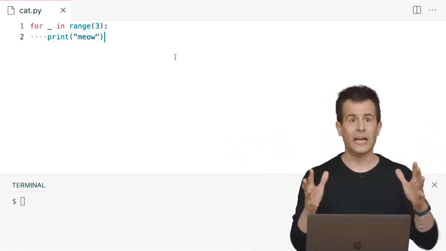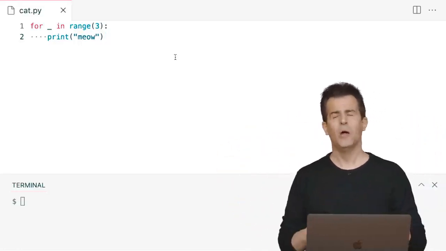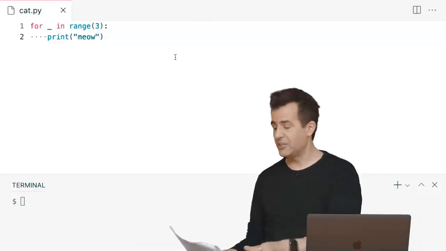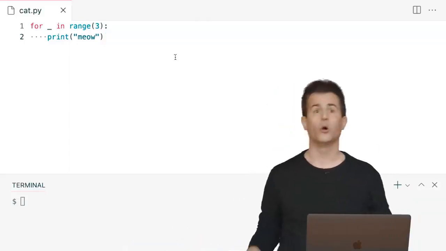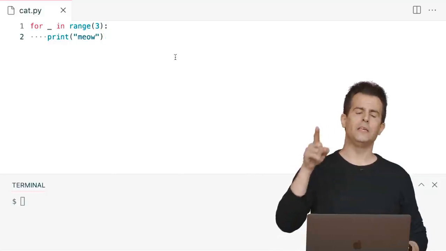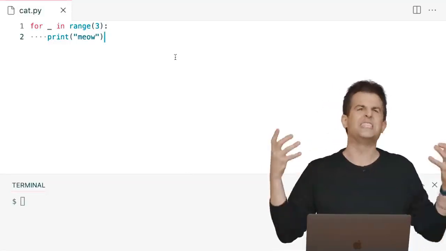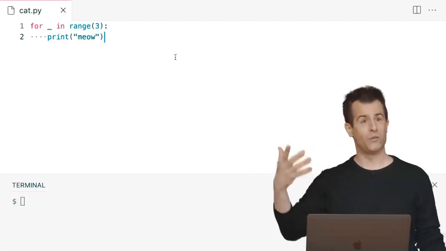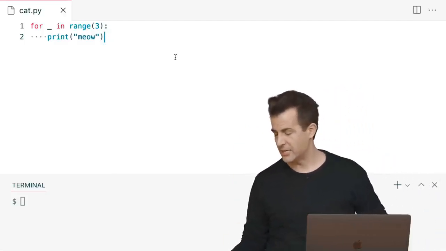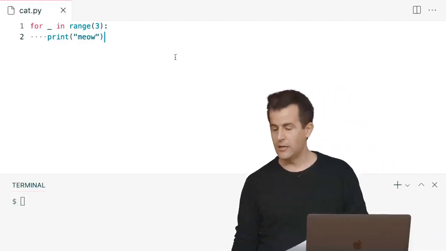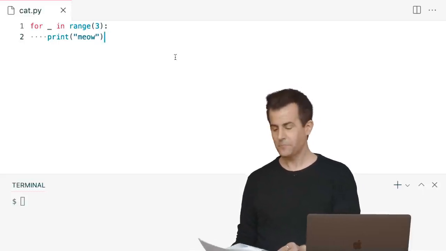It's not required. It doesn't change the correctness of the program, but it signals to yourself later, and to colleagues or teachers looking at your code too, that yes, it's a variable, but you don't care about its name because you're not using it later. It's just necessary in order to use this feature, this loop in this case. So just a minor improvement or change there.